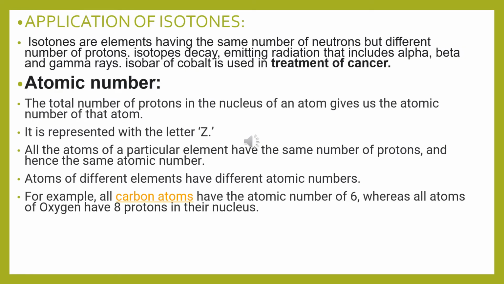Applications of isotones. Isotones are elements having the same number of neutrons but a different number of protons. Isotopes decay, emitting radiation that includes alpha, beta and gamma rays. An isotope of cobalt is used in the treatment of cancer.